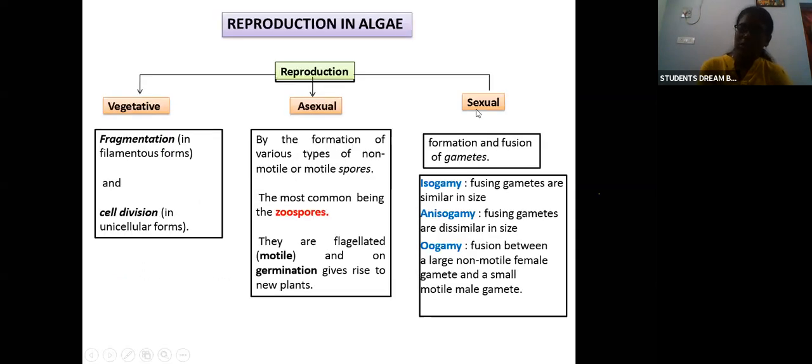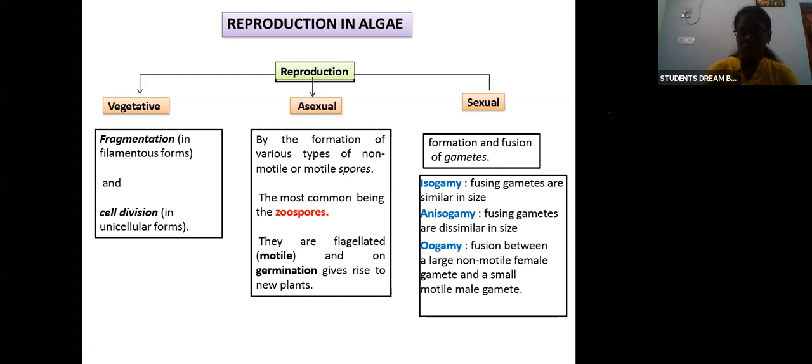Moving on to sexual reproduction. In sexual reproduction, fusion of gametes occurs. Based on the fusion of gametes, we can classify it into isogamy, anisogamy, and oogamy. What is isogamy? In isogamy, the two gametes that fuse are similar in size.